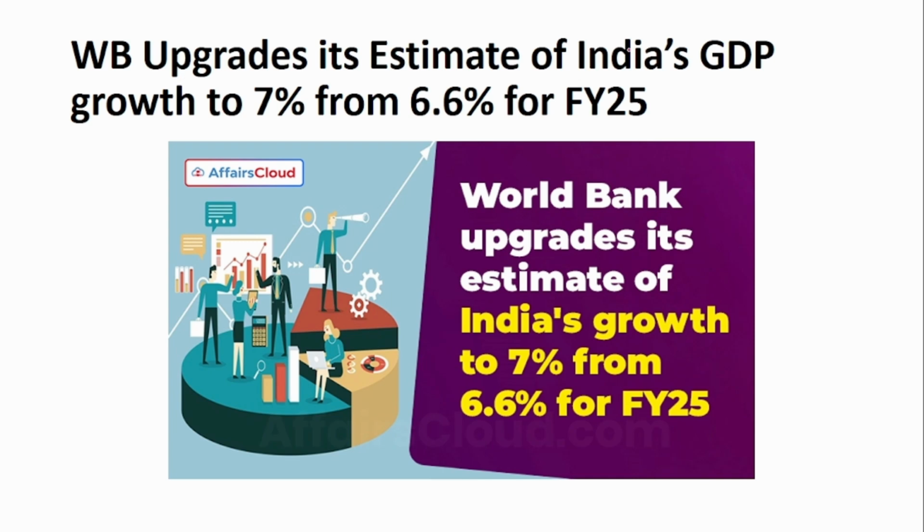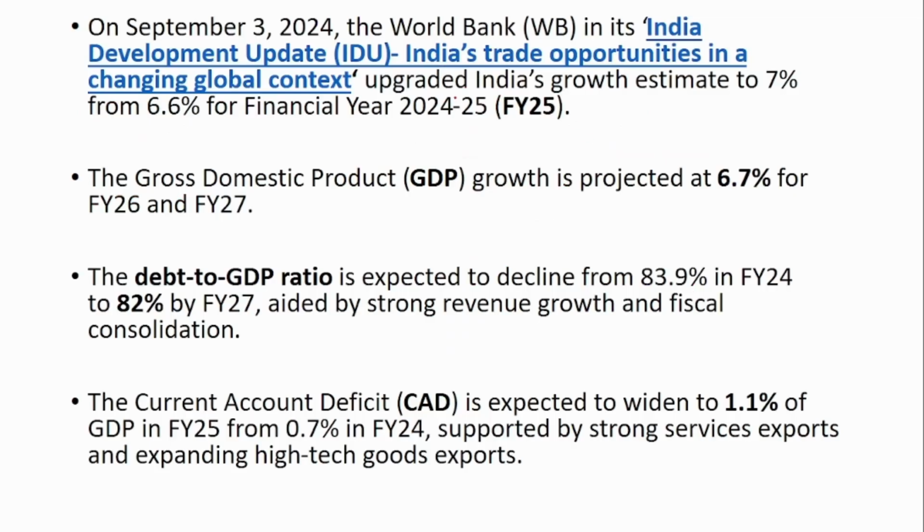The next news is about the GDP estimate. The World Bank Group upgrades its estimate of India's GDP growth to 7% from 6.6% for the financial year 2025. So on September 3, 2024, the World Bank in its India Development Update upgraded India's growth to 7% from 6.6%.